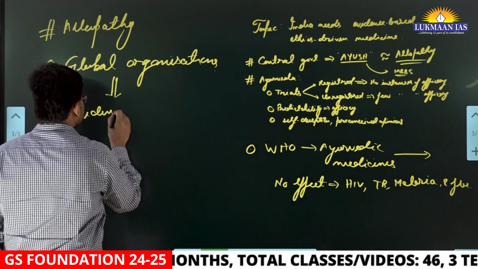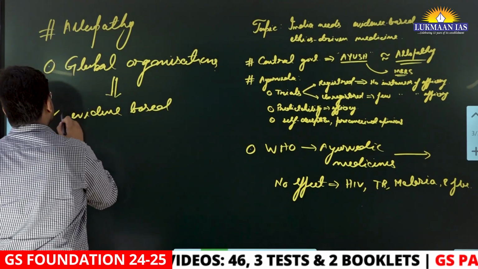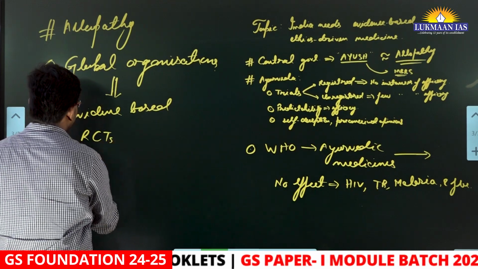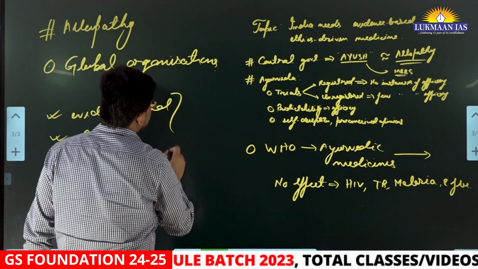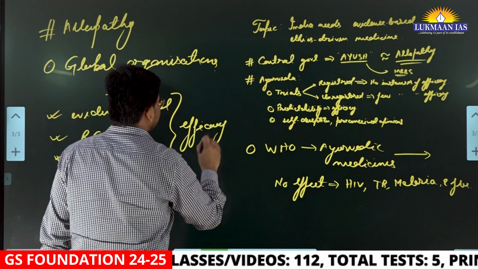They have randomized controlled trials, and there are many methods of seeing the efficacy of allopathic medicines.